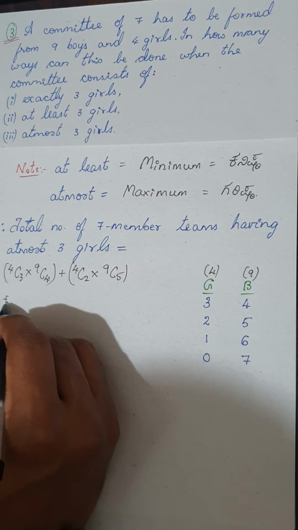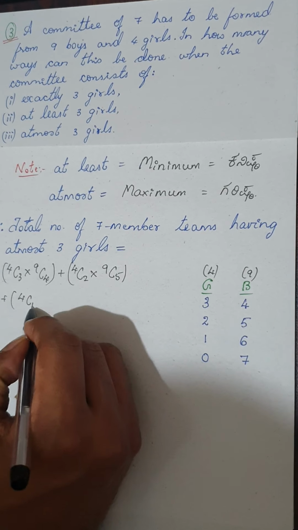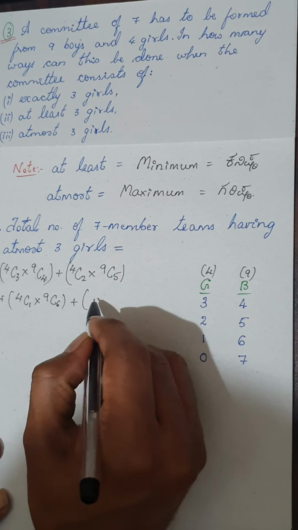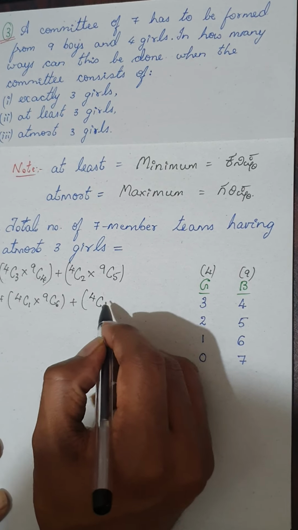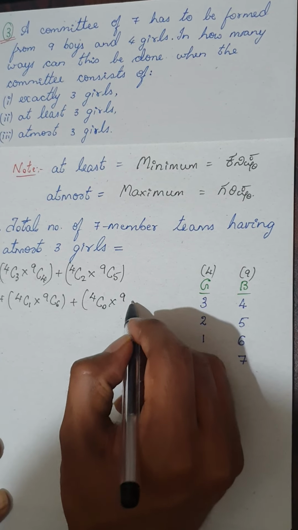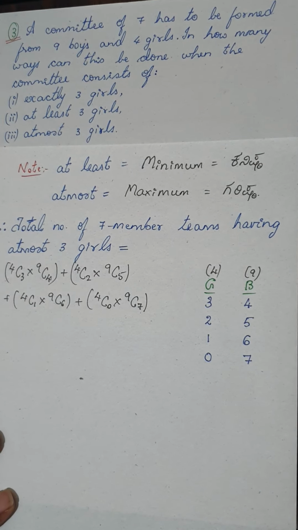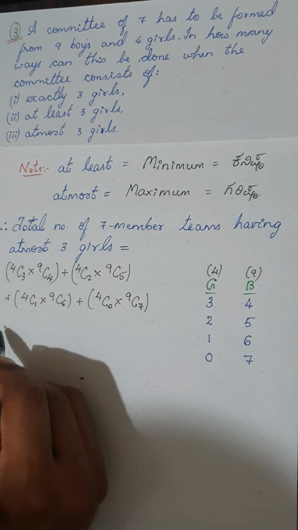Plus 4C1 into 9C6, the third one. Finally, the last one without any girl, 4C0 into 9C7. Okay, this is the required number of combinations. So let us write down the values.